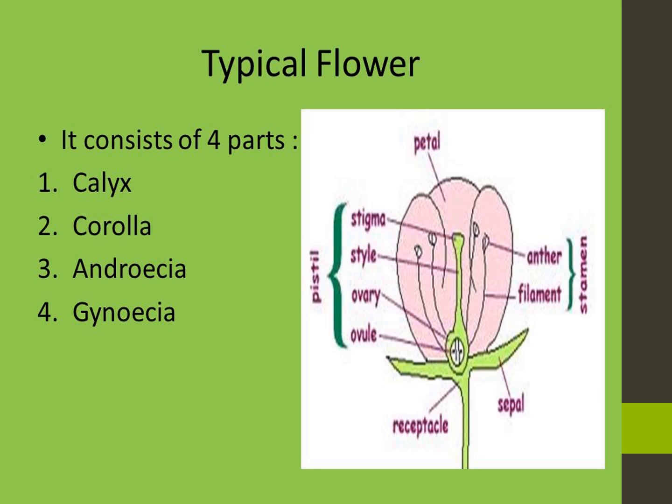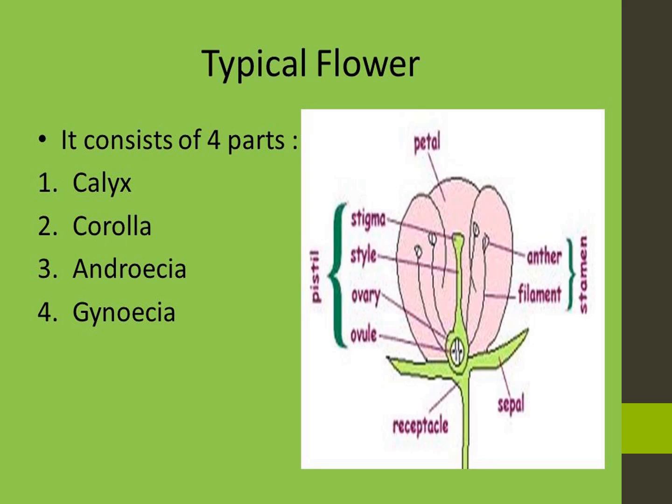Androecium consists of stamens. See the stamen, which is the androecium, the male part of the flower. It has an anther and a filament. Stamen has anther and filament. The filament is a single line-like stalk, and the anther is a bag-like structure.